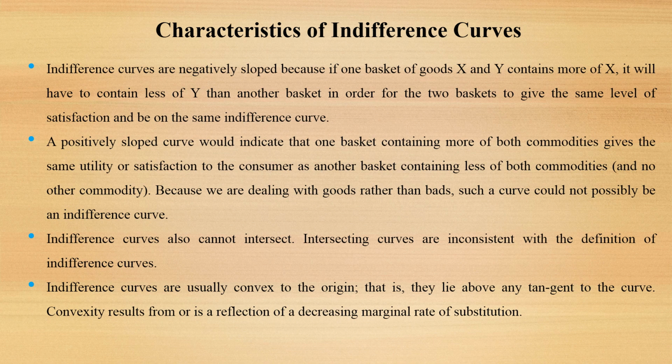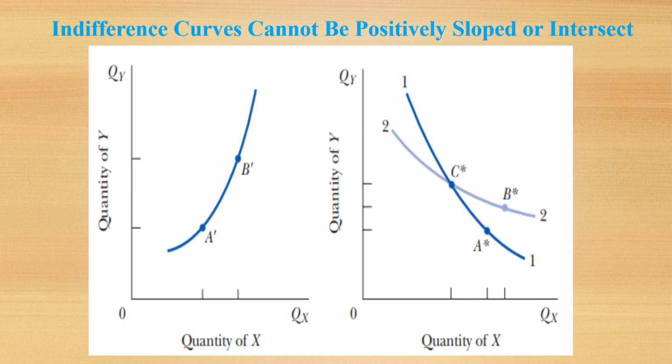What are the characteristics of indifference curves? Indifference curves are negatively sloped. Indifference curves are never positively sloped. Indifference curves can't intersect. Indifference curves are convex to the origin. Here you can see different indifference curves. Indifference curves can't be positively sloped or intersect.